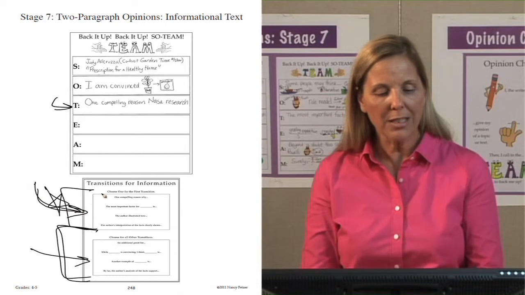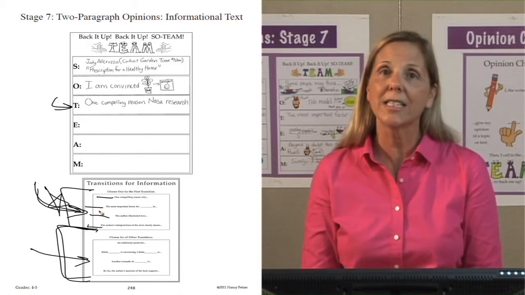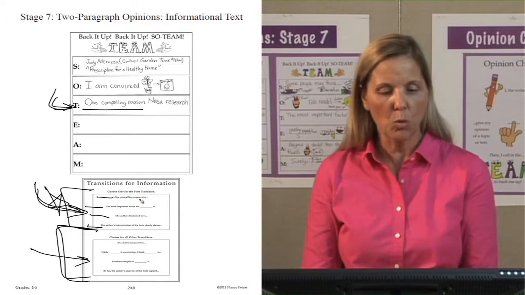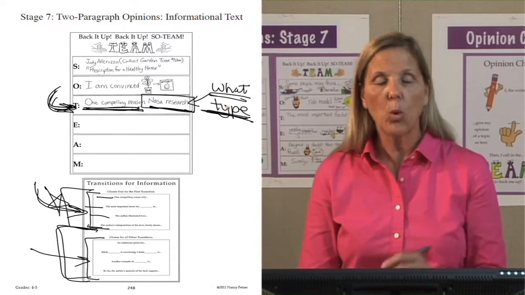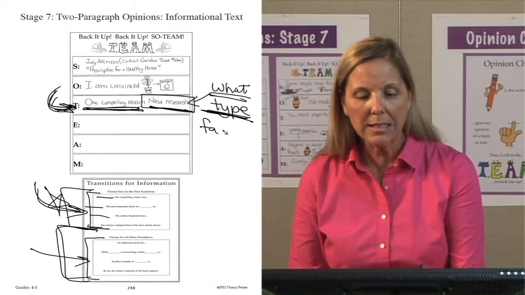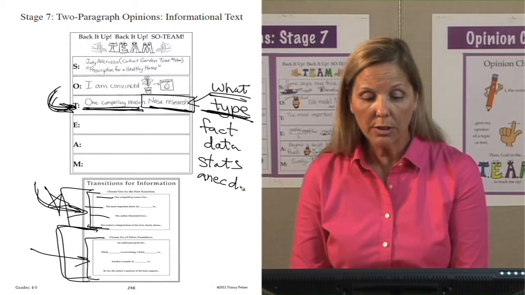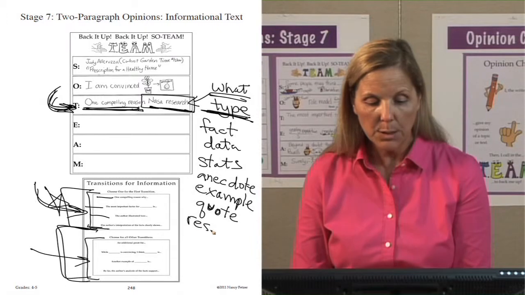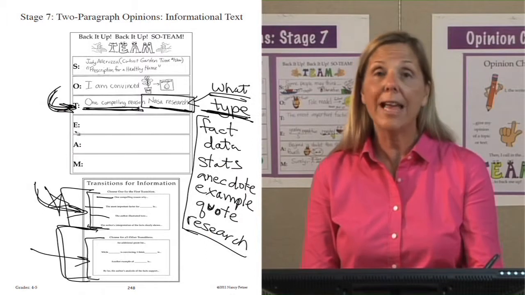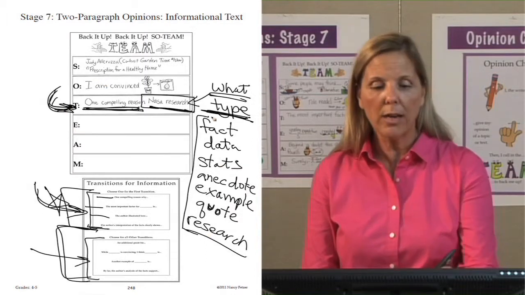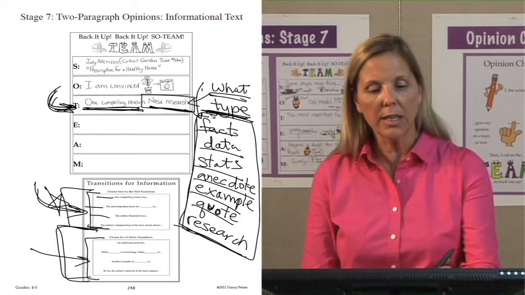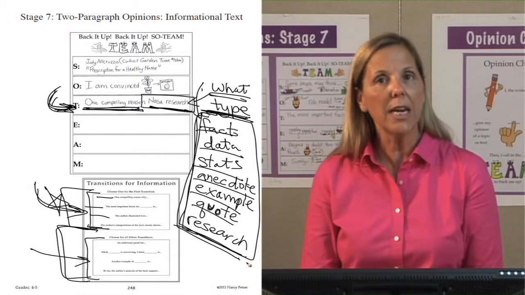So let's go to the top box. I have different phrases here to transition to our evidence. And I chose "one compelling reason." So I took one of my transitions here and I wrote it up. Then, what type of evidence did I find to back up my opinion? Your evidence could be facts, data, statistics, an anecdote, an example, a quote, or specific research. You would use one of these words to identify the type of evidence to back up our opinion. And why are we using these as our descriptors? Because when an author writes an informational paper, this is the type of information that you will see in their text.